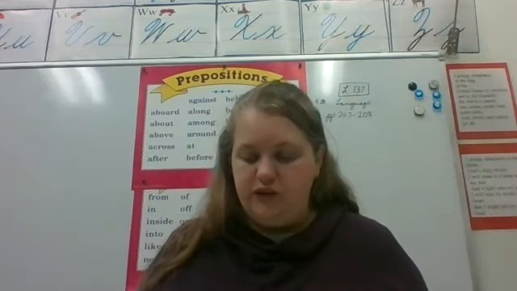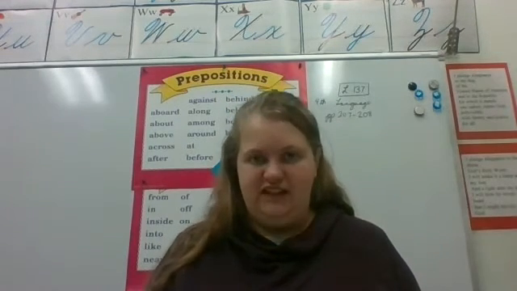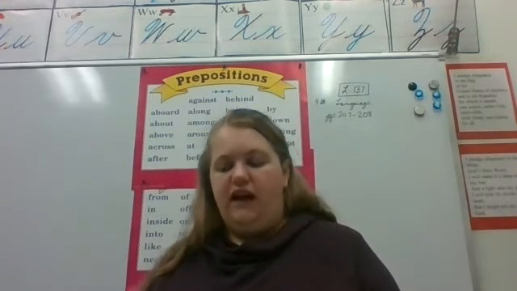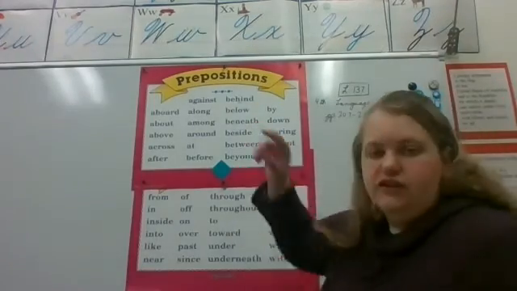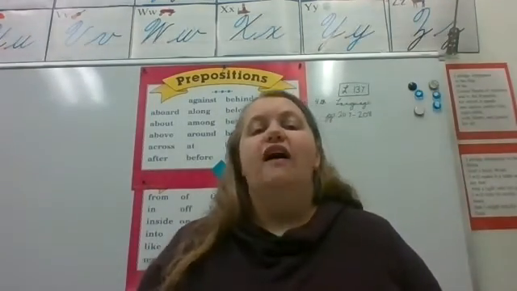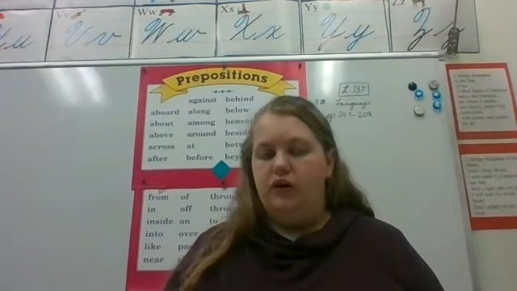Beneath the dark blue ocean. Okay, which word is our preposition? You may look at the words and look at our list and say, oh, beneath is on our list. So beneath is your preposition, and you put a box around it. What is the object? Let's keep reading. Beneath the dark blue ocean.